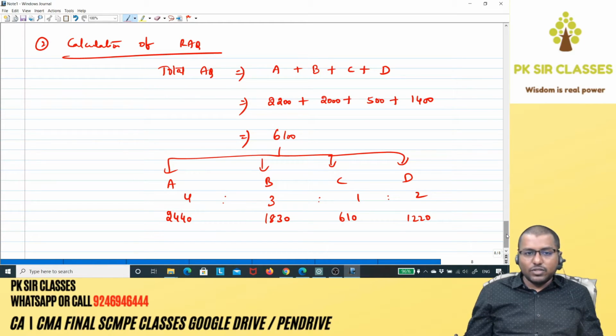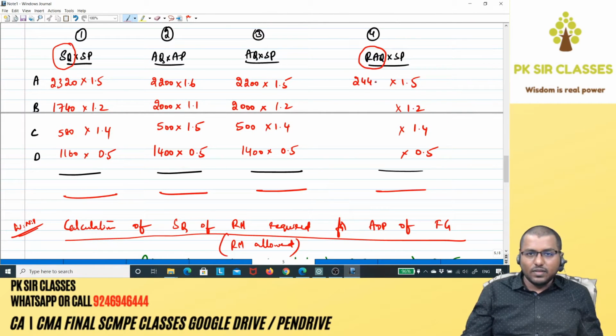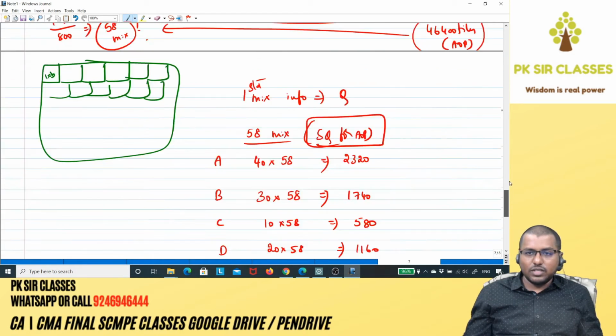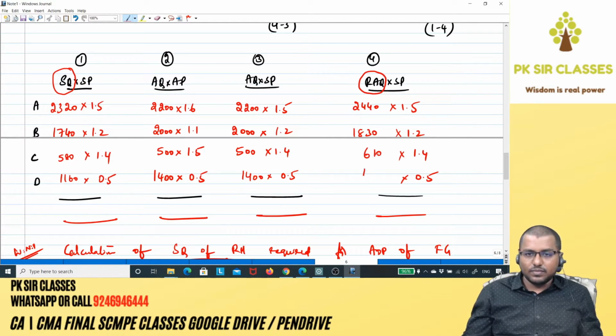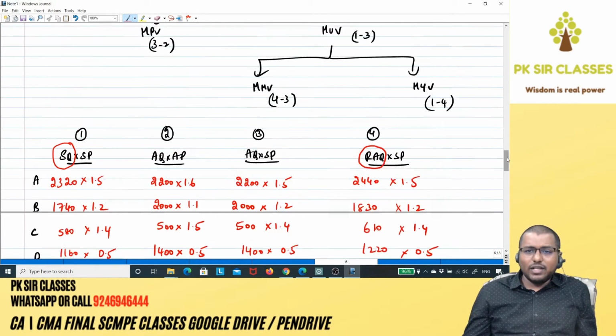Right, now let's put the figures over here. 2440, 1830. What about the remaining two figures? 610, 1220. That's it. We got all the figures now. Now hereafter you just need to do your calc part. Is that clear? If it is a regular class, we would have done everything, but since it's a revision marathon, obviously you guys need to do these calculations yourself. Do it, you get the total numbers, and then readily the formula is available.